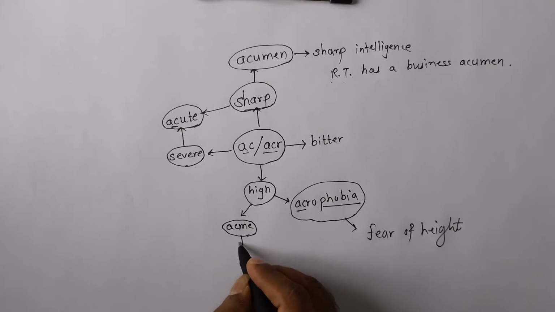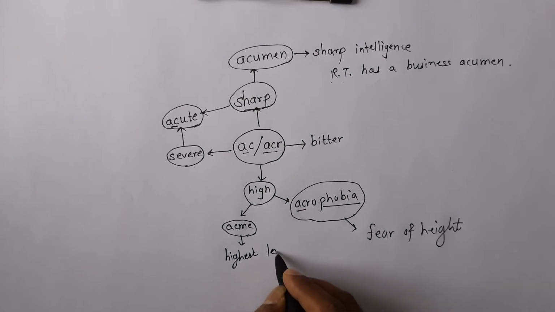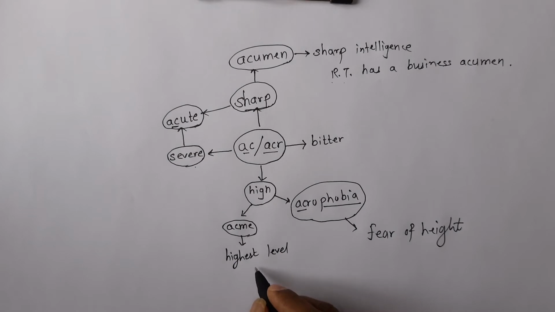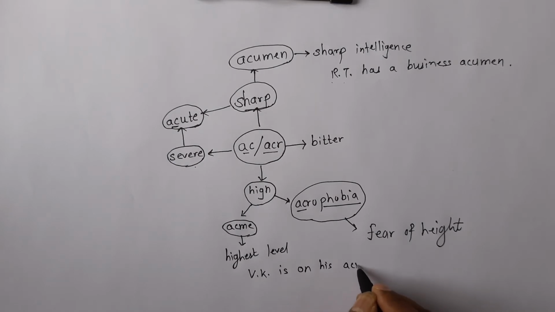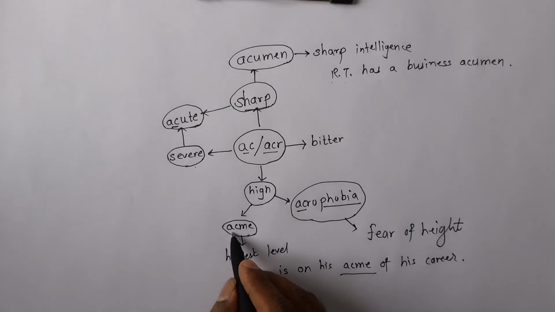Acme means highest level of something, highest level. For example, Virat Kohli is on his acme of his career. So, which means that he is on his highest level of career.